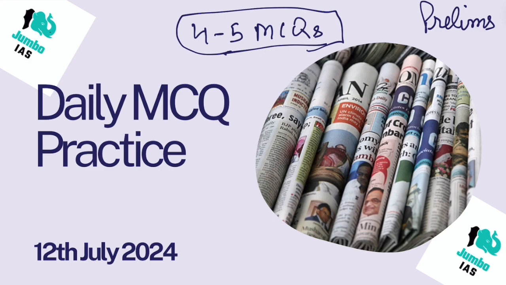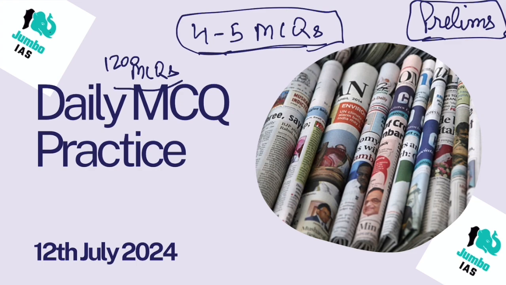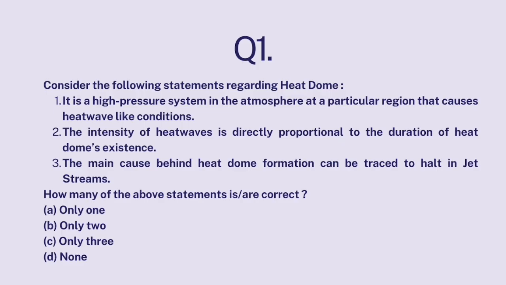Why? Because if you daily cover 4 to 5 MCQs, then within a year you will be covering 1200 MCQs, and that too only from current affairs. So you need not worry about current affairs as far as your prelims examination is concerned. This lecture won't take more than 10 minutes, and you have to just give 10 minutes daily to cover 1200 MCQs from current affairs. Okay, now that's about it. Let's straight away jump to question number 1.